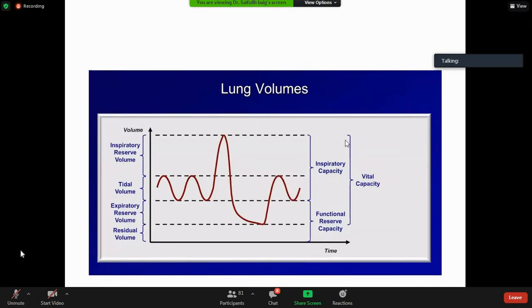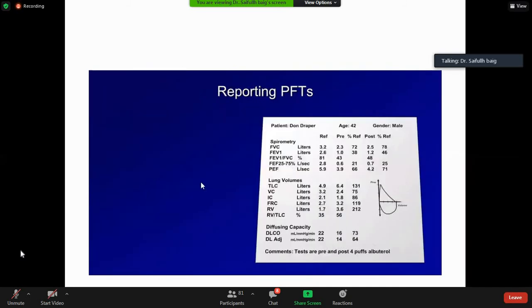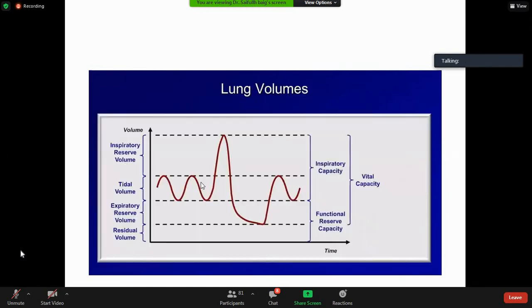So it is the combination of tidal volume, inspiratory reserve volume, and expiratory reserve volume. And if we add up all these volumes, this is our total lung capacity. All right, any problem with these volumes and capacities?